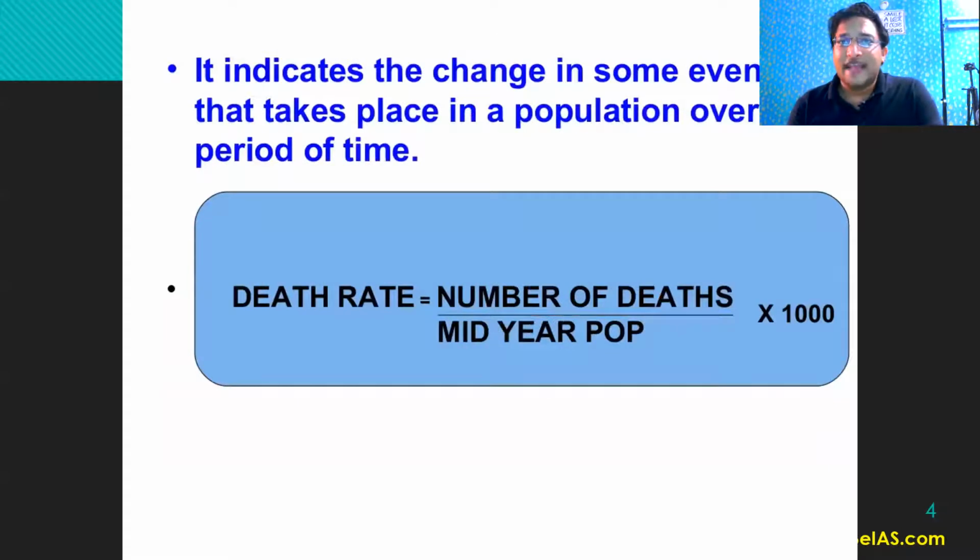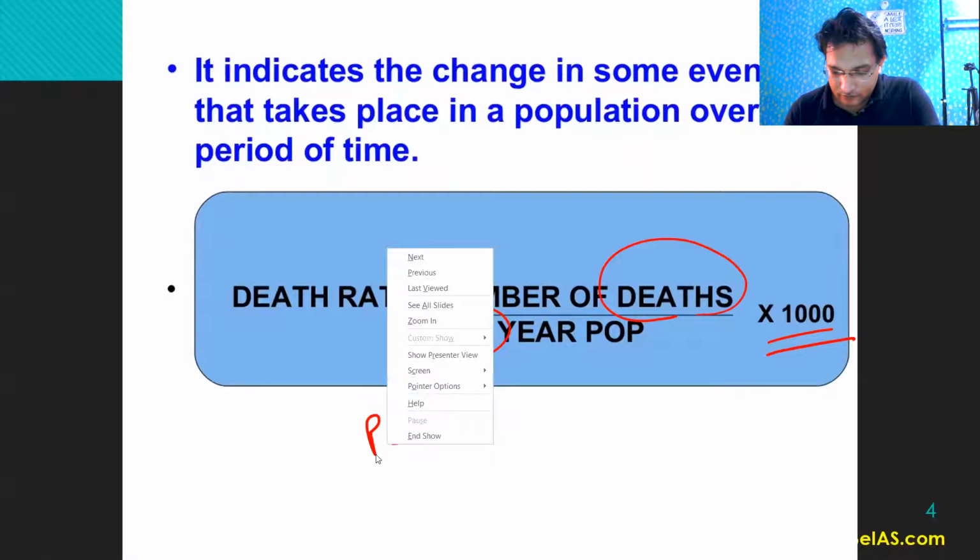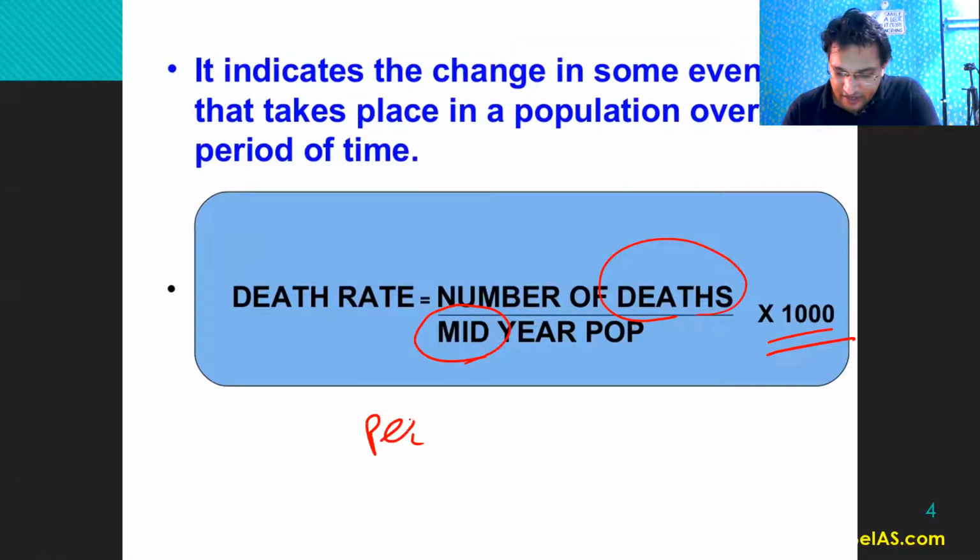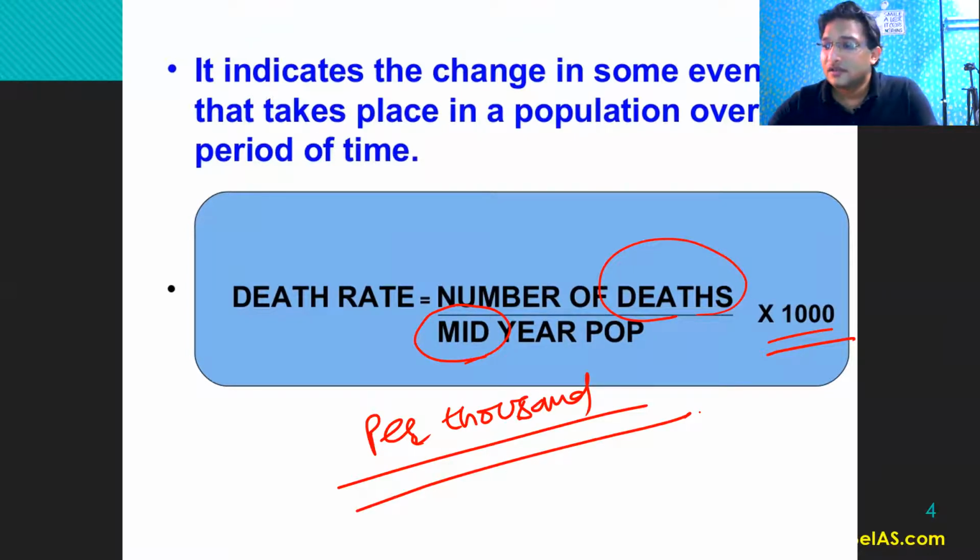Then the next concept is death rate. It indicates the number of deaths divided by mid-year population multiplied by 1000, right? So all these figures are per 1000. That means if I say birth rate is 17, that means 17 per 1000. If I say death rate is 10, that means 10 people are dying per 1000 in a particular year.